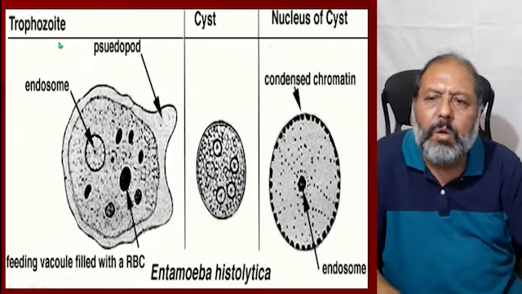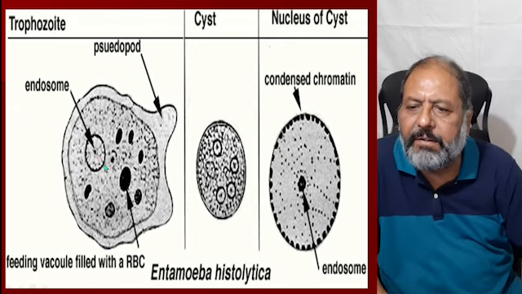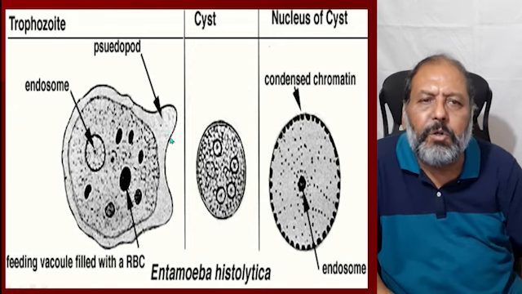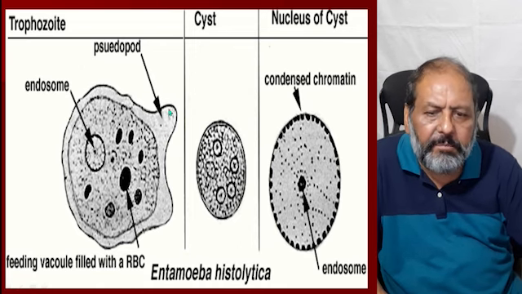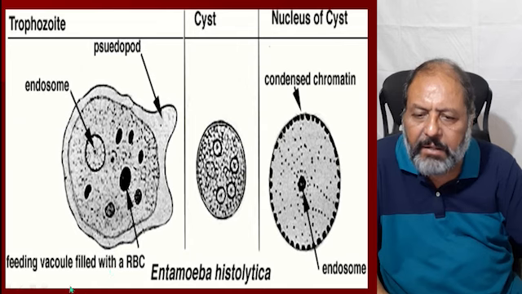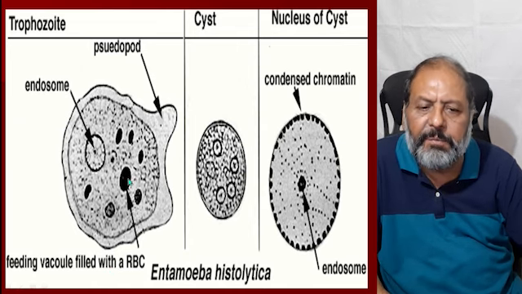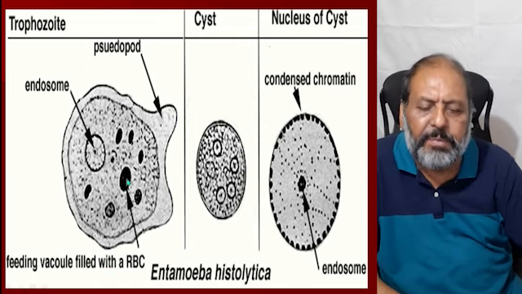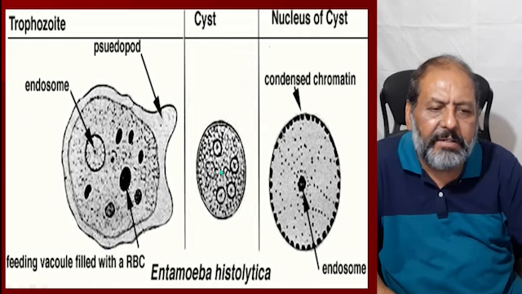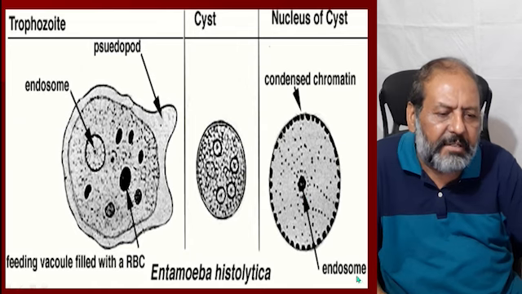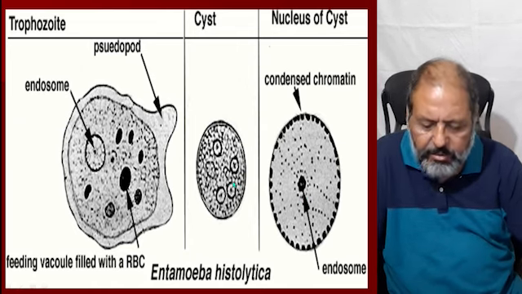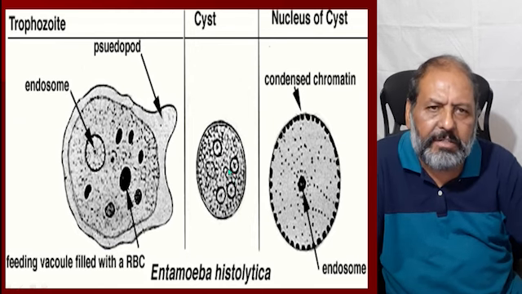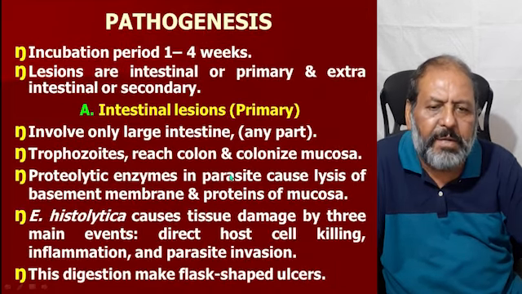Now, here one can see the trophozoite, that is the endosome, and the pseudopod, I have told you, the legs of the parasite by which it is mobile, and the feeding vacuole filled with RBCs, which I have already shown you in the previous diagram. And here is the cyst, with the nucleus of the cyst having an endosome and condensed chromatin. That is the point of recognition of the cyst under the microscope.